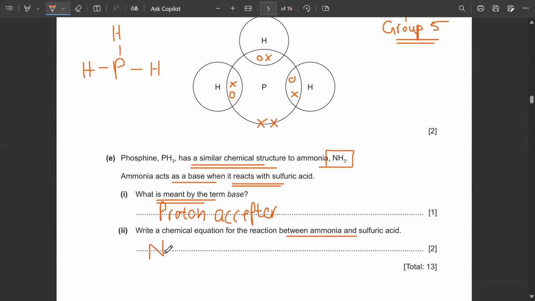Write a chemical equation for the reaction between ammonia and sulfuric acid. Now, ammonia is what? NH3. And when it reacts with sulfuric acid, that is H2SO4.